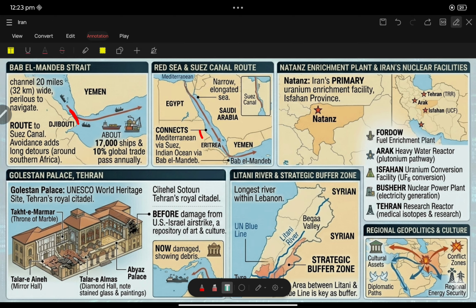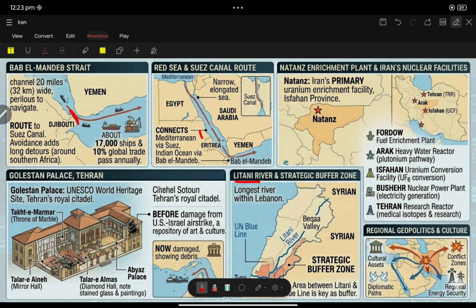Golestan Palace is a UNESCO World Heritage Site located in Iran. Fine. And the Natanz enrichment plant was in the news. Fordow, Arak, Isfahan, Bushehr, Tehran. I had already discussed these in a video with respect to Iran and West Asia. In that, I had discussed all these things about Natanz. Okay.